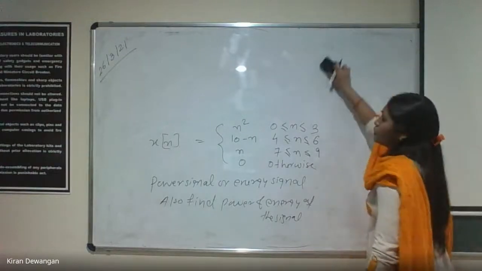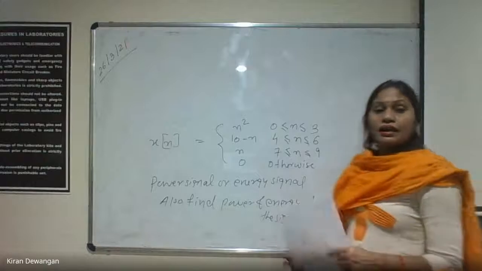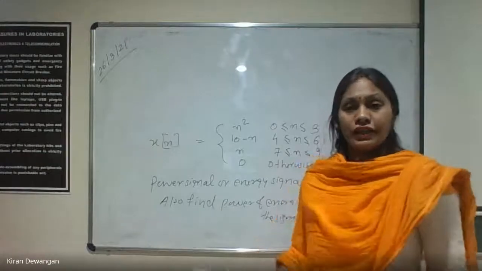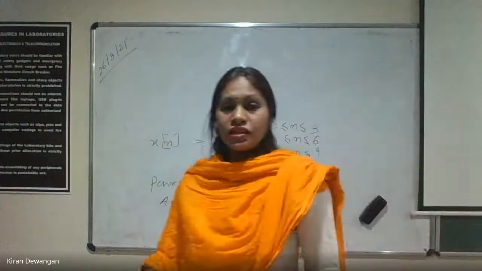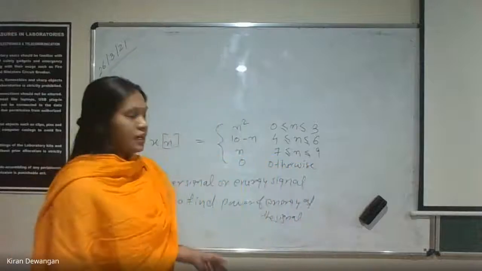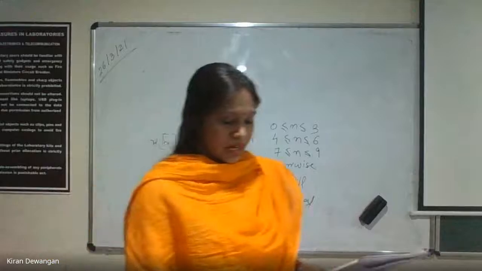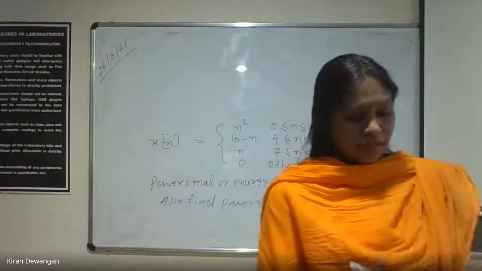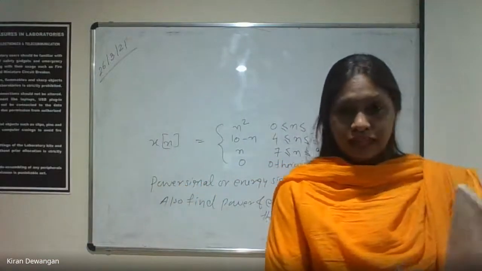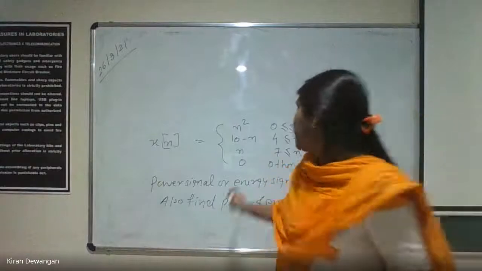Finite value आ रही है तो किसकी आ रही है, power signal की आ रही है कि energy signal की आ रही है और कितनी आ रही है, ठीक है। So that is how we will calculate. Is this clear? So power signal or energy signal will be calculating it. It is definitely non-periodic. ये आपका non-periodic है, clearly दिख रहा है. There is no periodicity taking place in this.